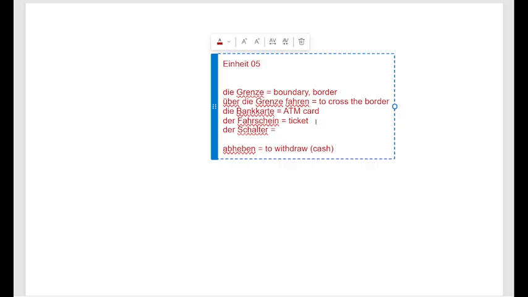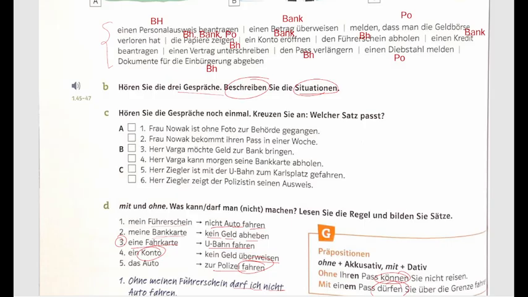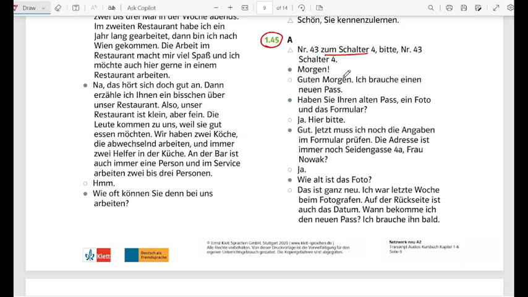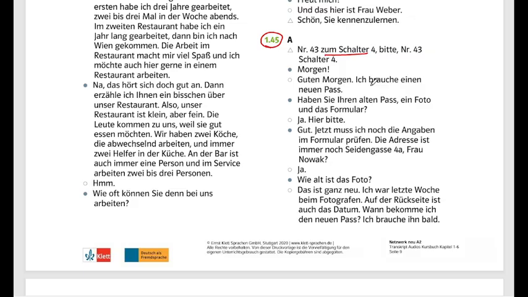It is counter. So when we call someone to a particular counter, okay, zum Schalter, to the counter. Guten Morgen, ich brauche einen neuen Pass. I need a new passport.